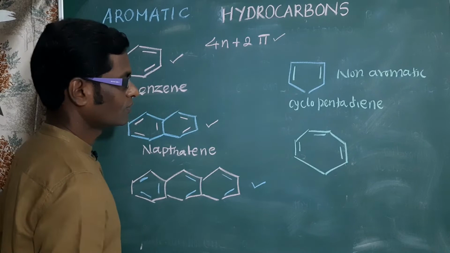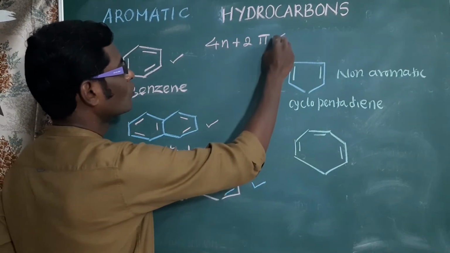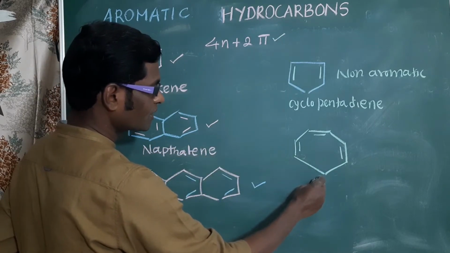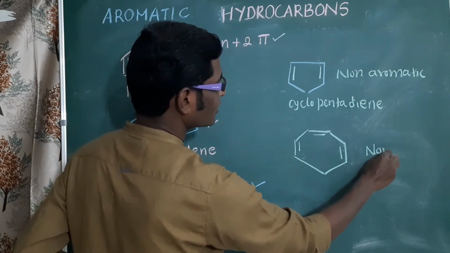Cycloheptatriene contains 6 pi electrons, so it obeys the 4n plus 2 pi electron rule, but it does not have delocalized pi electrons, so it is called non-aromatic.